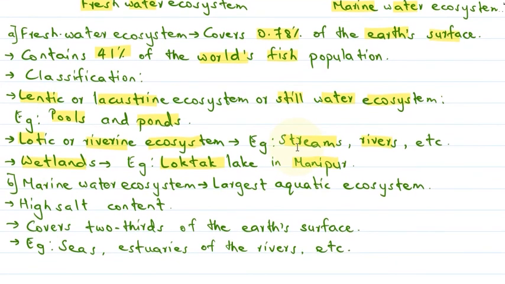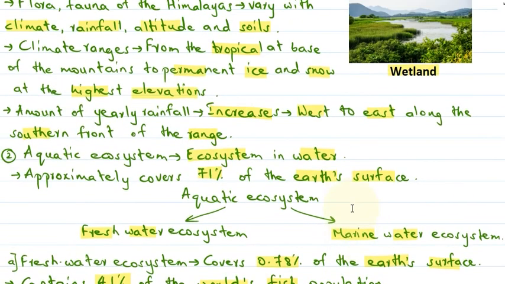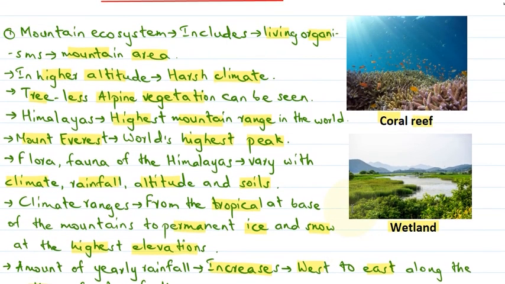Then in the marine water ecosystem, we learned that this is the largest aquatic ecosystem, and it has a very high concentration of salt, and it covers around two-thirds of the earth's surface, for example seas, estuaries of the rivers, etc. Coral reefs can also be very commonly seen in salty water, that is in marine water, and wetland is a type of freshwater ecosystem.